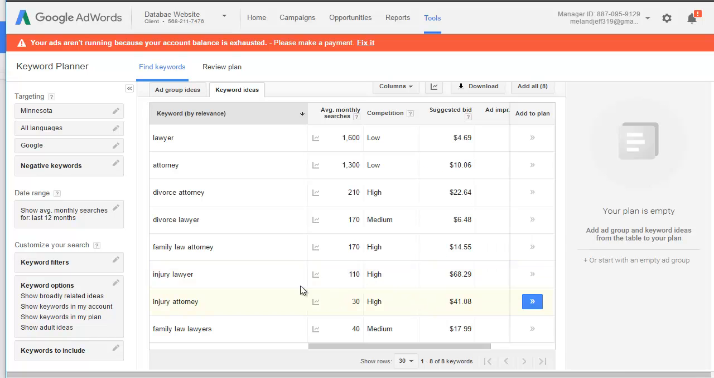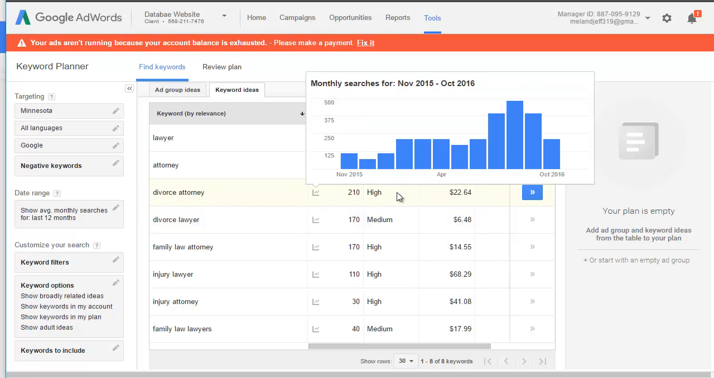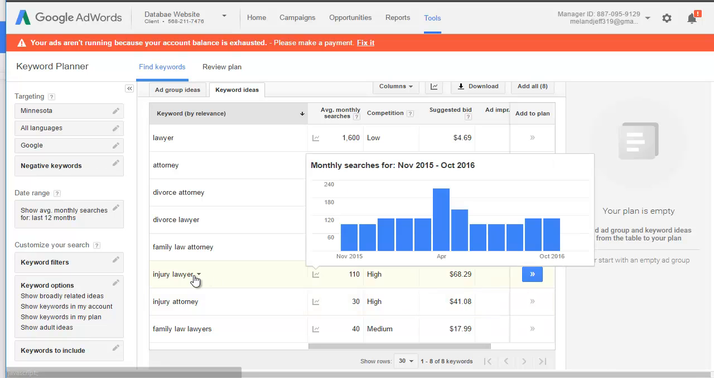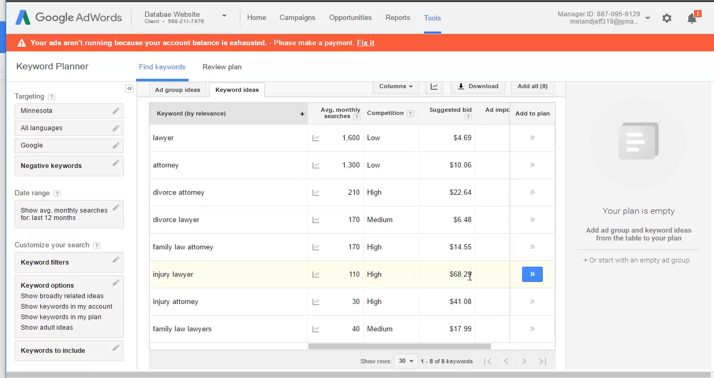This gives you an idea of the keywords that you can bid on and should be bidding on, or shouldn't be. Now, you could bid $10 a click for injury lawyer, but your ad might show up only sometimes. It's not going to show up as much as if you bid higher. So you've got to do some experimenting with that.